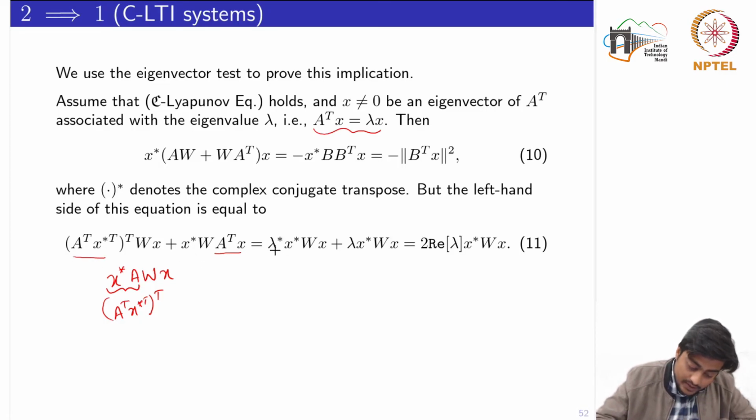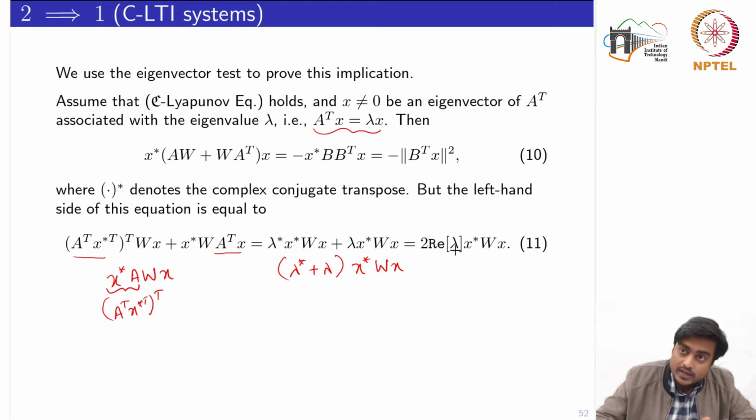So here we would have lambda star X star, because lambda is an eigenvalue and it could be a complex number also. Okay, lambda star X star W X plus lambda X star W X. Since lambda is a scalar, I could write lambda star plus lambda times this quadratic form, and this is nothing but twice the real part of that eigenvalue.